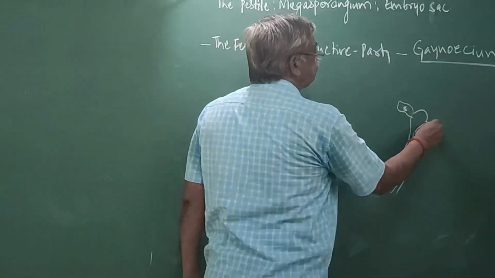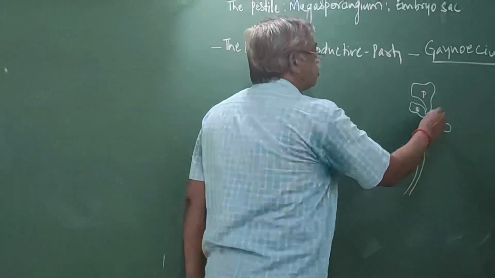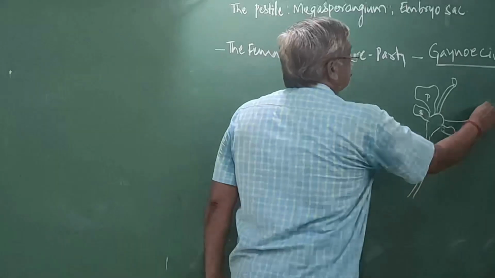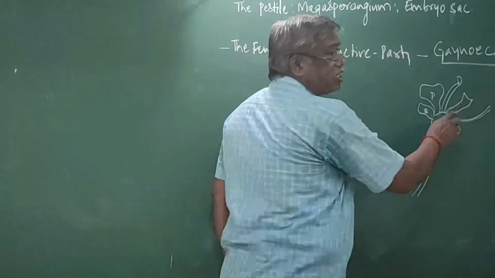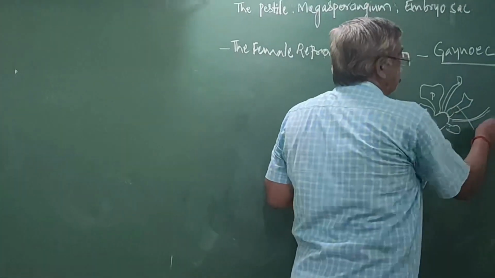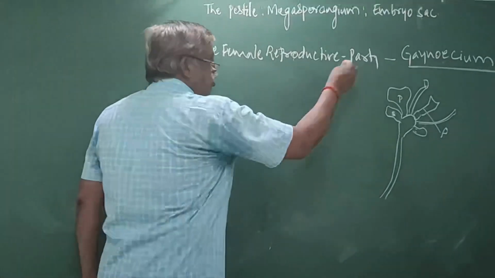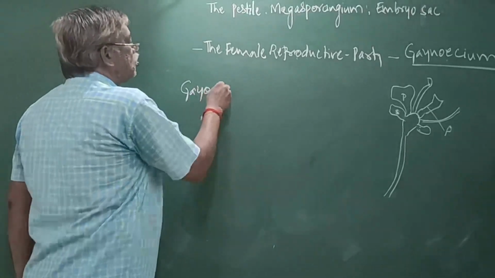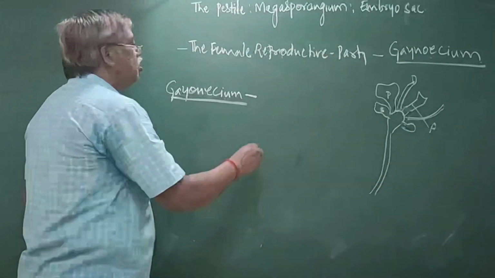Sepal. Petal. Stamen, and another stamen. The knob is called the pistil. This pistil belongs to the gynoecium. Now, the gynoecium contains the pistil.